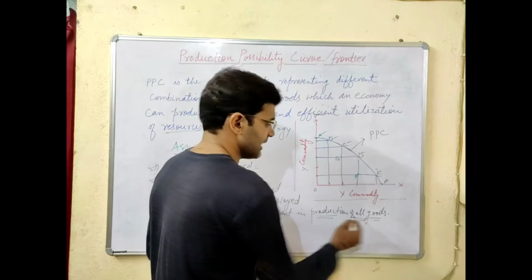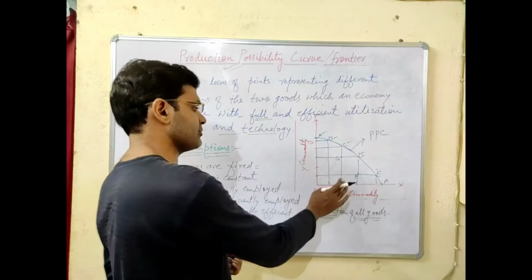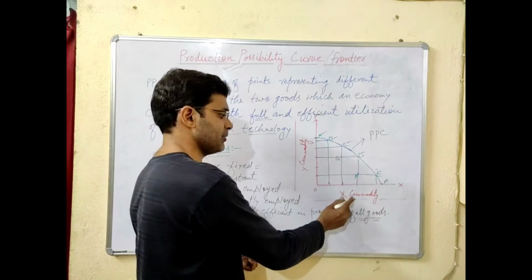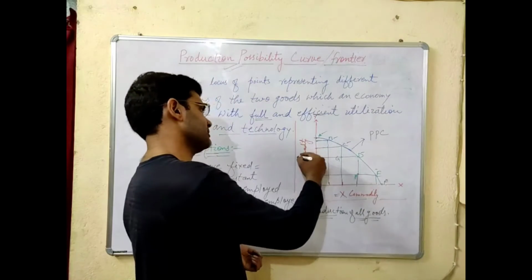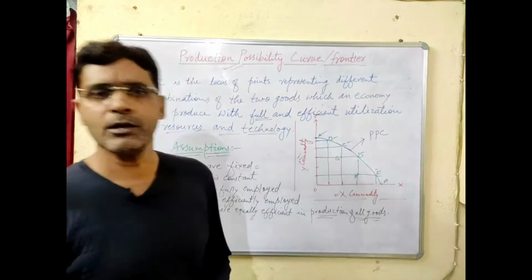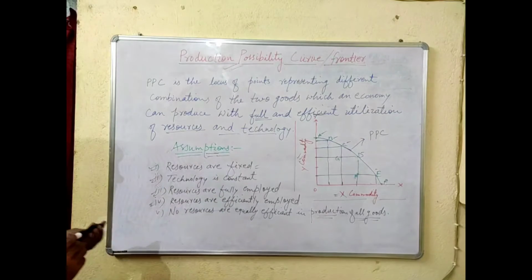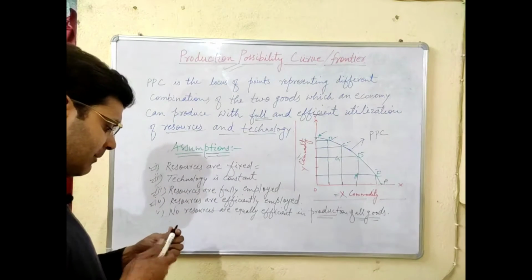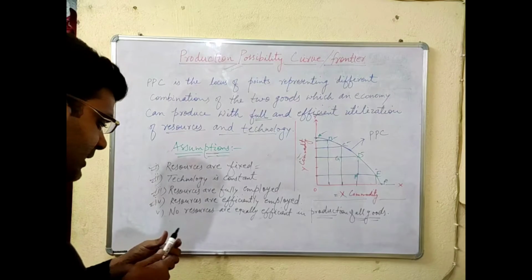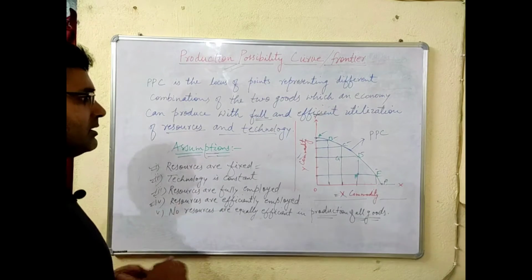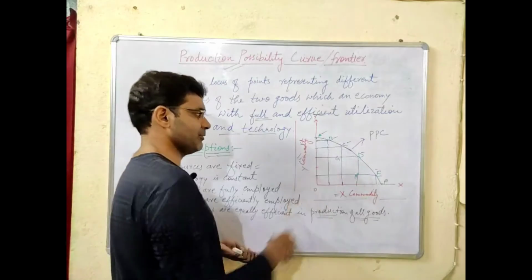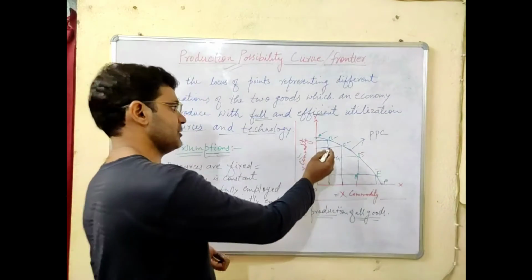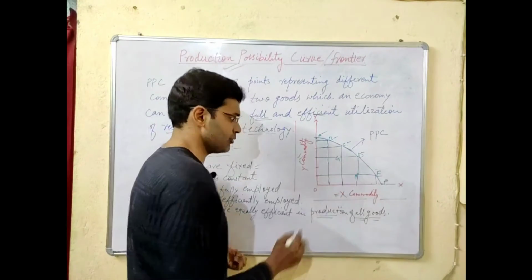It means that some resources can be more capable in producing commodity X and some resources can be more capable in producing commodity Y. So that is why the principle of increasing marginal opportunity cost applies over here, and that is why the slope of this production possibility curve is determined with the help of MOC.